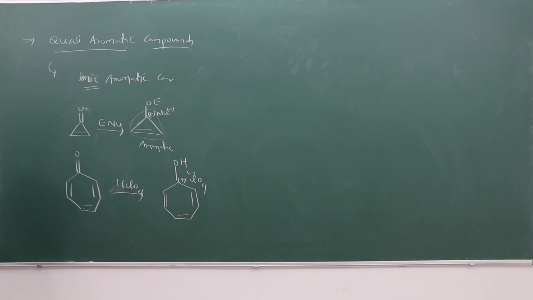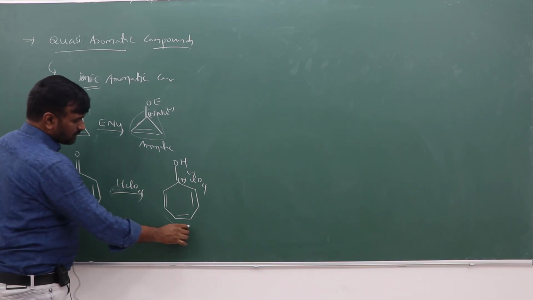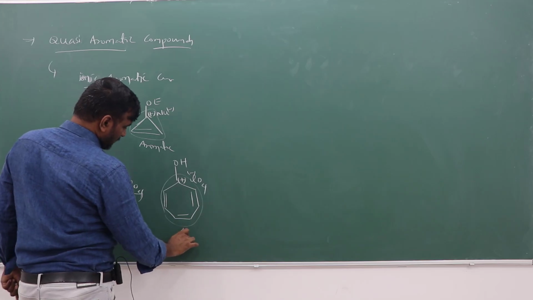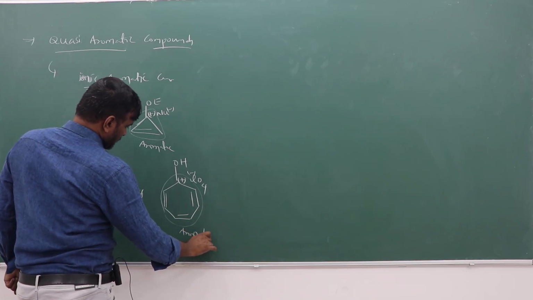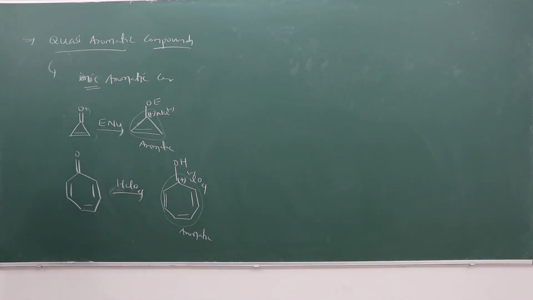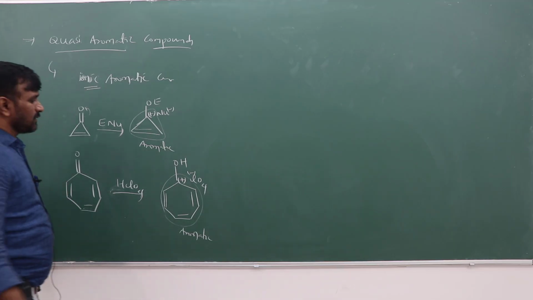This is a tropylium type cation ring. It has aromatic 6 pi electrons, and all are sp2 carbons, a planar ring system.